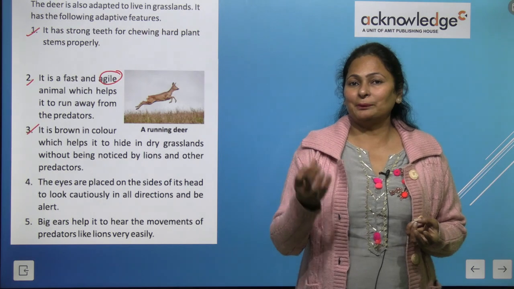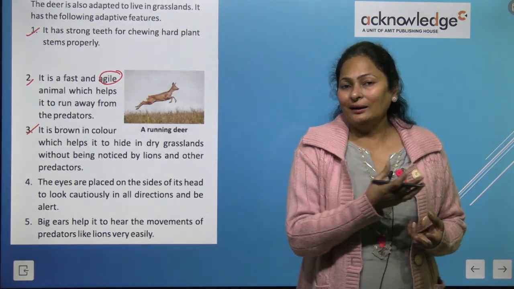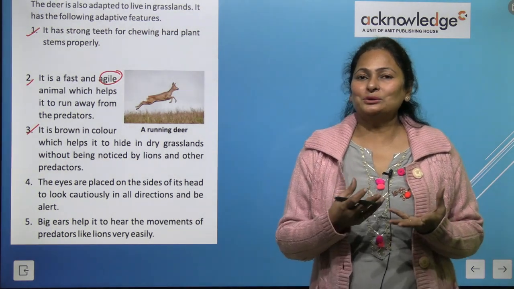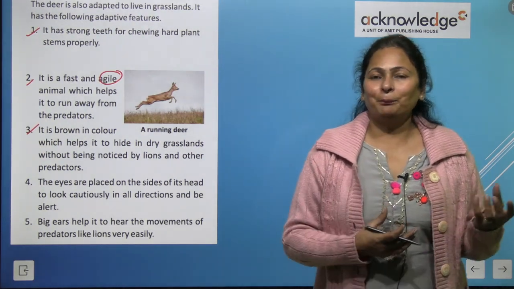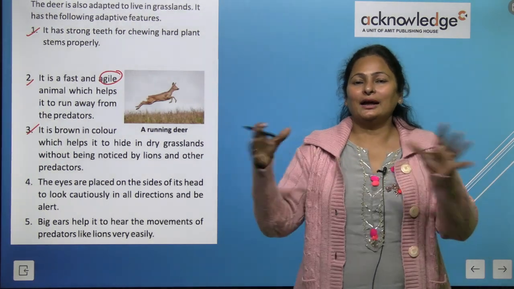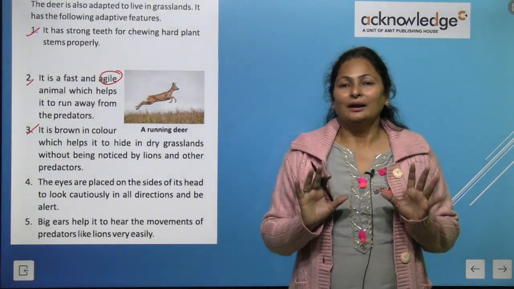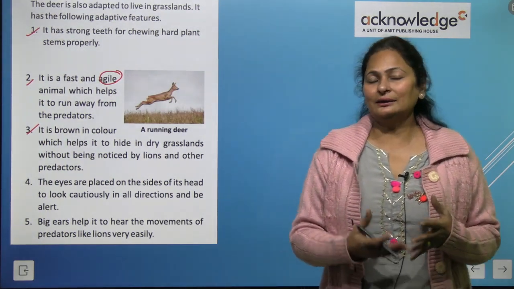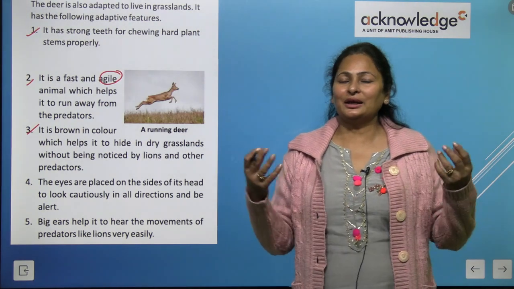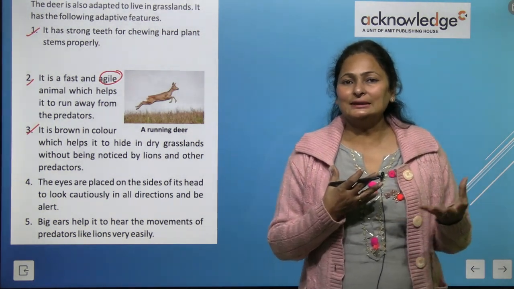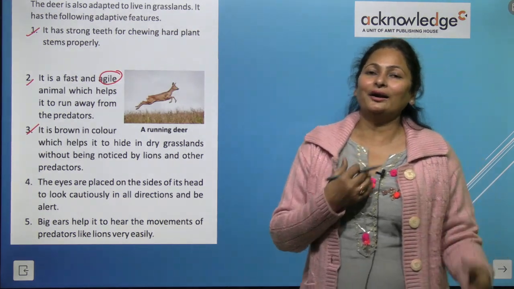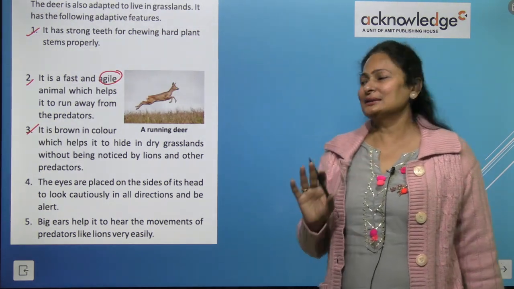So the lion is brown in color so that it is able to hide itself in the dry grassland, so that prey cannot identify that a predator is near. And the deer is also brown in color, so it can merge itself into the dry grasslands so that the lion cannot identify that prey is there.